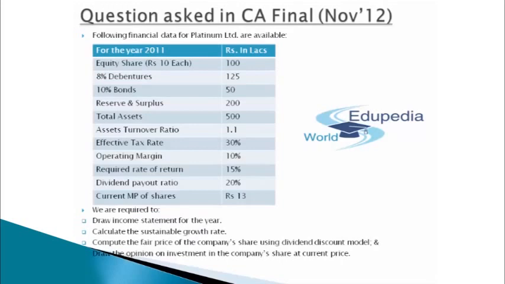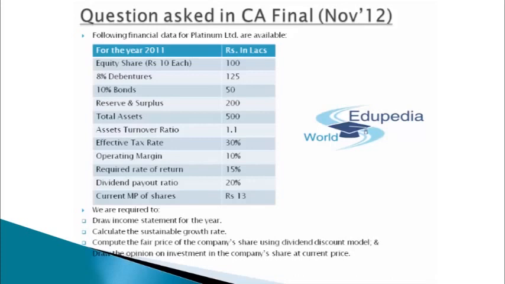So let's first understand what this question says so that we can answer it with the best possible presentation and get the maximum number of marks. The following financial data for Platinum Limited are available for the year 2011, rupees in lakhs. Equity share of rupees 10 each, total amount 100 lakh rupees. 8% debentures for 125 lakh. 10% bonds for 50 lakhs. Reserves and surplus for 200 lakh. Total assets will amount to rupees 500 lakhs.